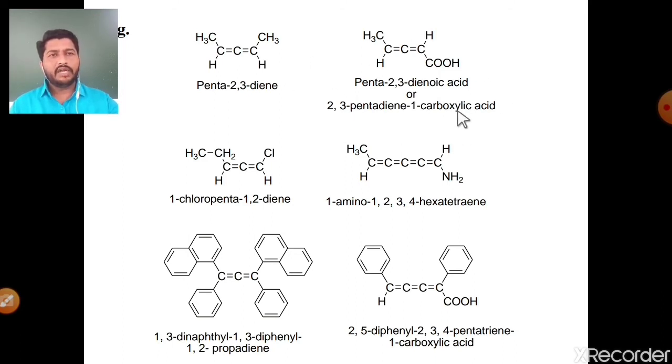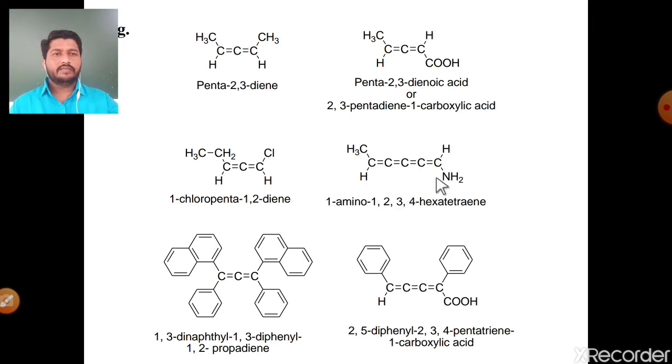Similar to this, third example, just see, the continuous chain of carbon atoms is 1, 2, 3, 4, 5. The first position is substituted by chloro, meaning 1-chloro. The number of carbons in the longest continuous chain is 5, penta, and at the first and second positions there is a double bond, meaning a 1,2-diene molecule. So it is 1-chloropenta-1,2-diene.